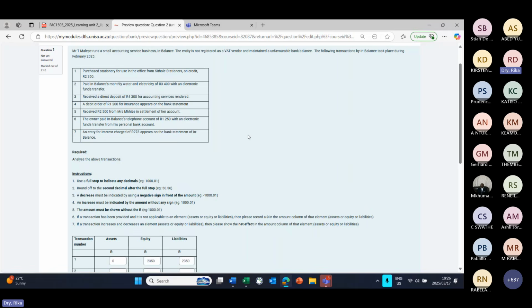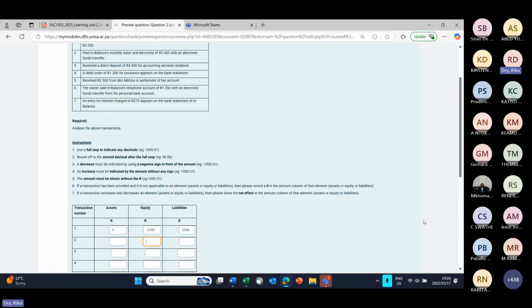Paid in balances monthly water and electricity of 3,400 Rand with an electronic funds transfer. So our equity will still decrease with minus 3,400. But now our bank account is a liability. So if we pay money, if we have a bank overdraft and we pay something more from that bank account, it means we will owe the bank more money.